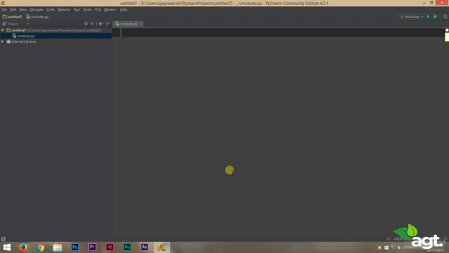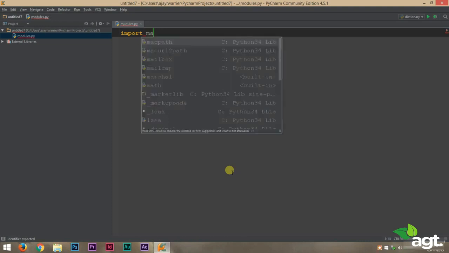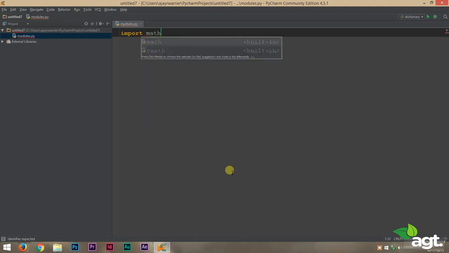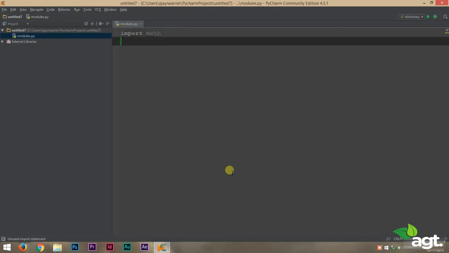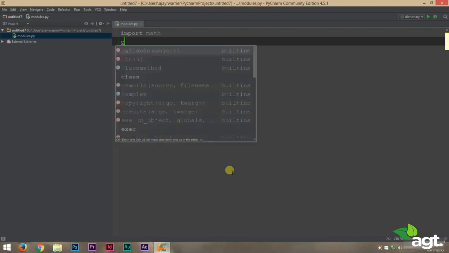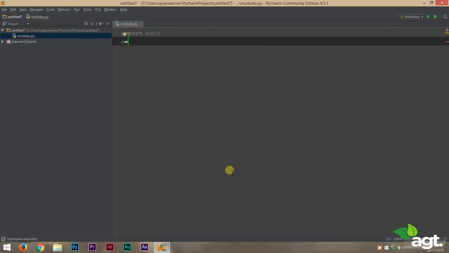So about predefined modules, we cannot just directly use a module. First, we must tell Python that, hey, we need to use this module. So to do that, we use the import keyword followed by the module name. In this case, we'll use the math module as an example. The math module is a predefined module. I told you it contains mathematical operations. So to use the math module, I'll show an example.